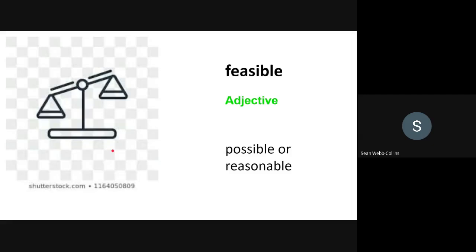It's just not possible. Are there any other word forms we can think about? Yes, we have the noun feasibility, and the adverb feasibly.